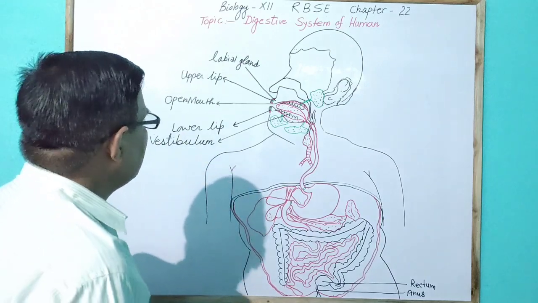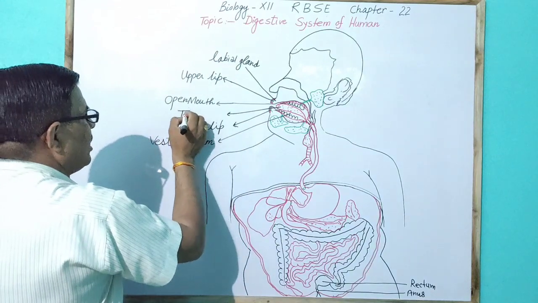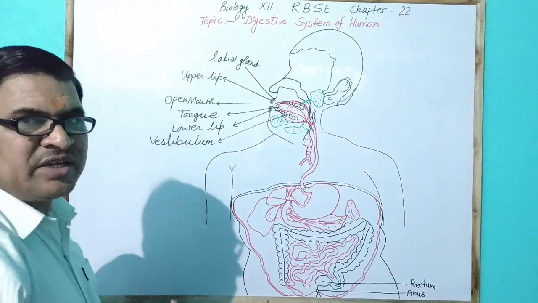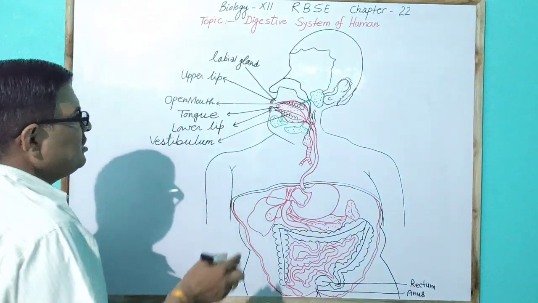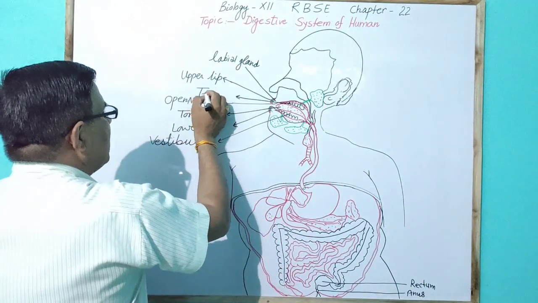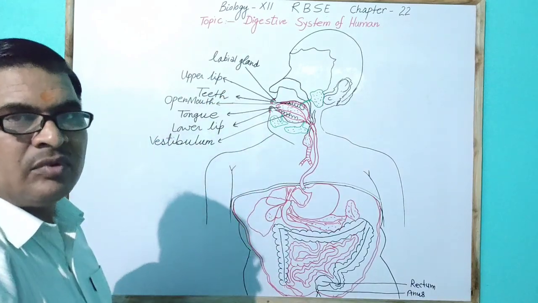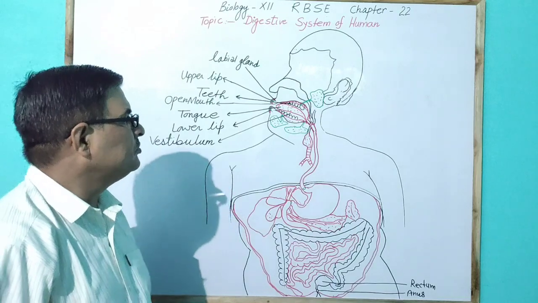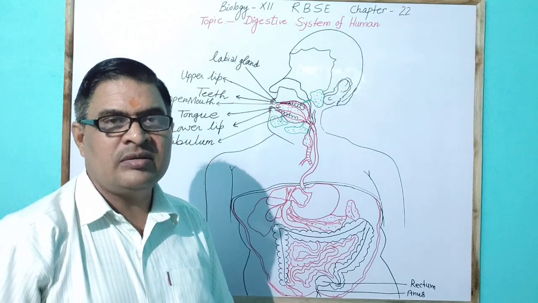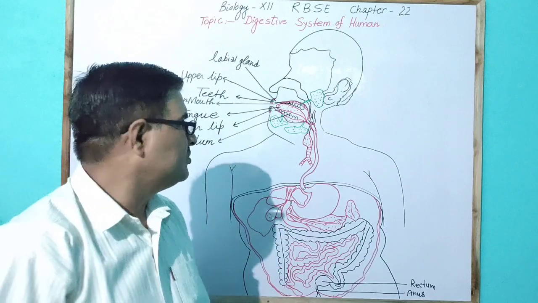The tongue is present singly in the buccal cavity as a muscular structure, and different teeth are present in the vestibulum, which are helpful in cutting, tearing and mastication or grinding of the food.